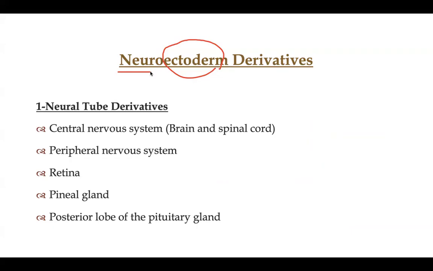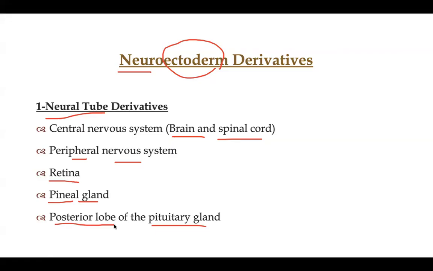What are the neuroectoderm derivatives? Let's see, the neural tube will give us what? The neural tube will give the CNS and the PNS. CNS means the brain and the spinal cord. It will also give us the retina, the pineal gland, which is important for sleep, and the pituitary gland. The pituitary gland has two lobes, anterior and posterior. The neural tube gives the posterior lobe of the pituitary gland.